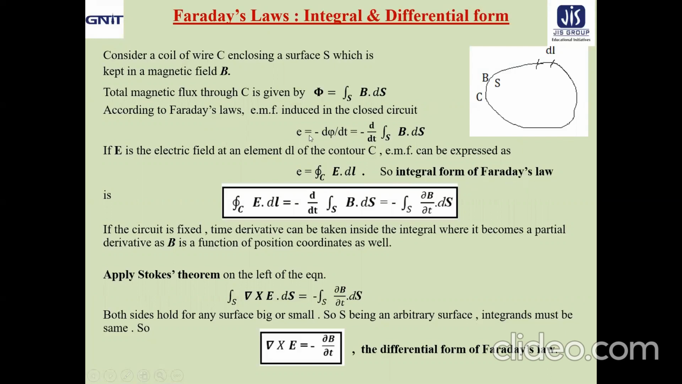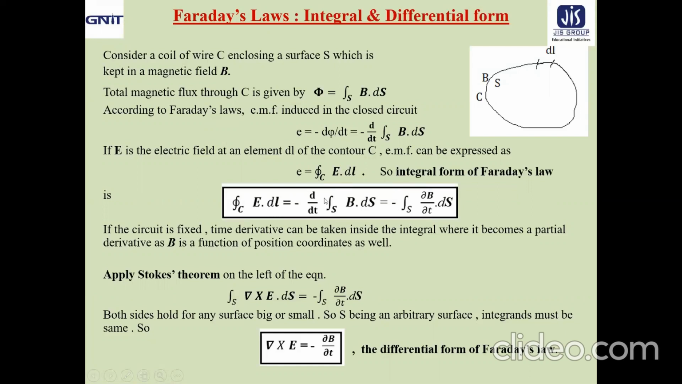Now, let us take a look. E is represented as closed loop integration of E dot dl equal to, from this expression, minus d/dt of integration over S of B dot ds. That can be written as minus integration over S of del B/del t dot ds. I am coming to this partial derivative term, but before that, let us take a look at the integral form of Faraday's law once more.